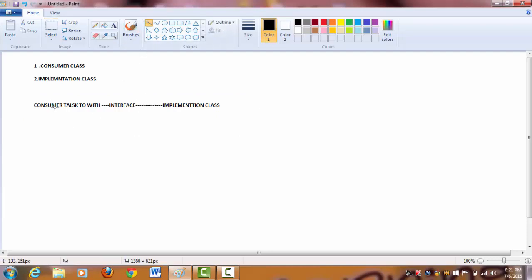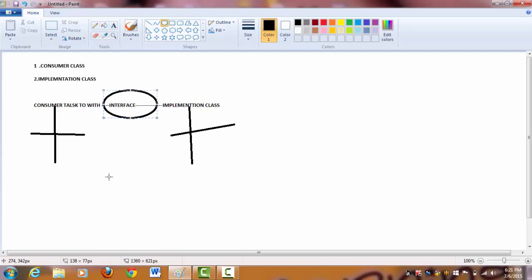For example, if this consumer class, that is the client class, is written in Java and the implementation class is also written in Java, there is no problem because both are Java guys. If that is not the case, let us assume this consumer class is written in .NET and implementation class is written in Java, then there will be a problem because this interface won't work there, because these two are different